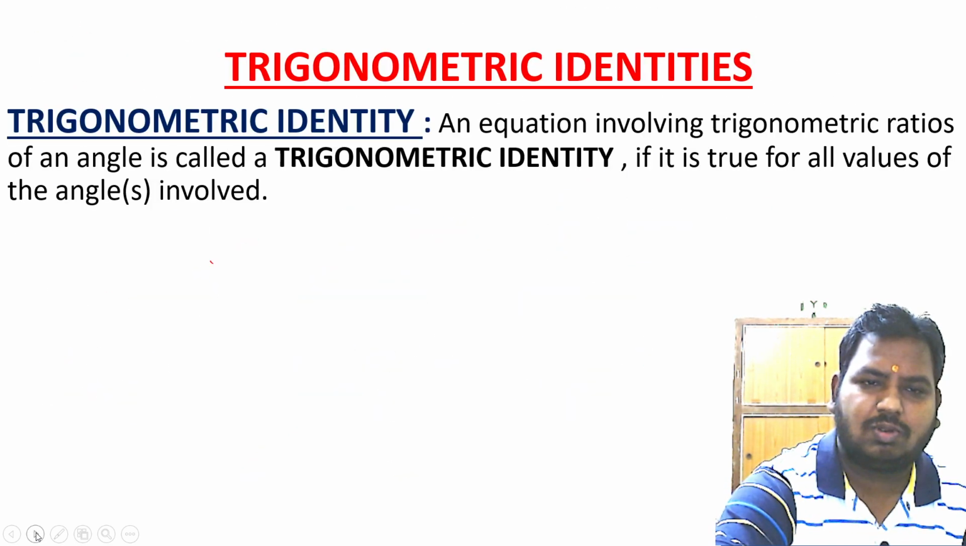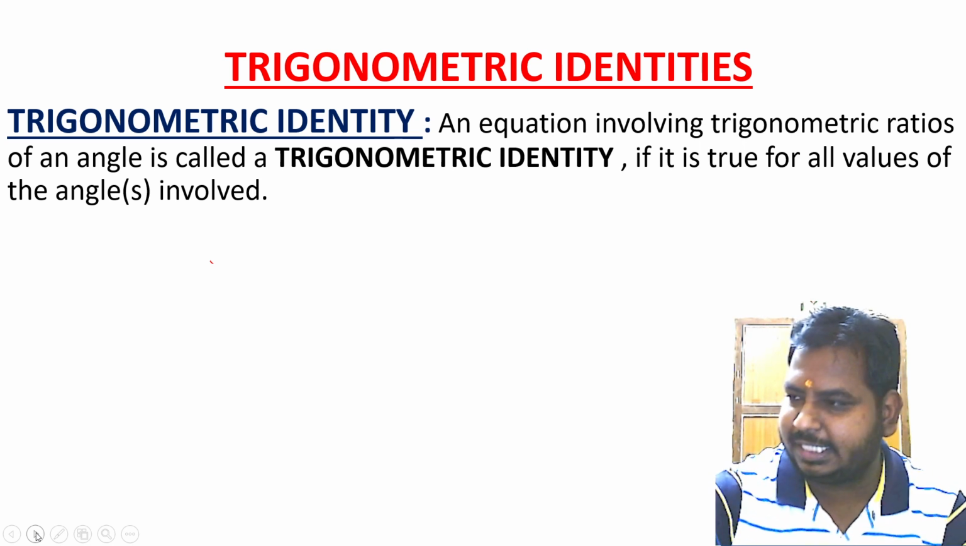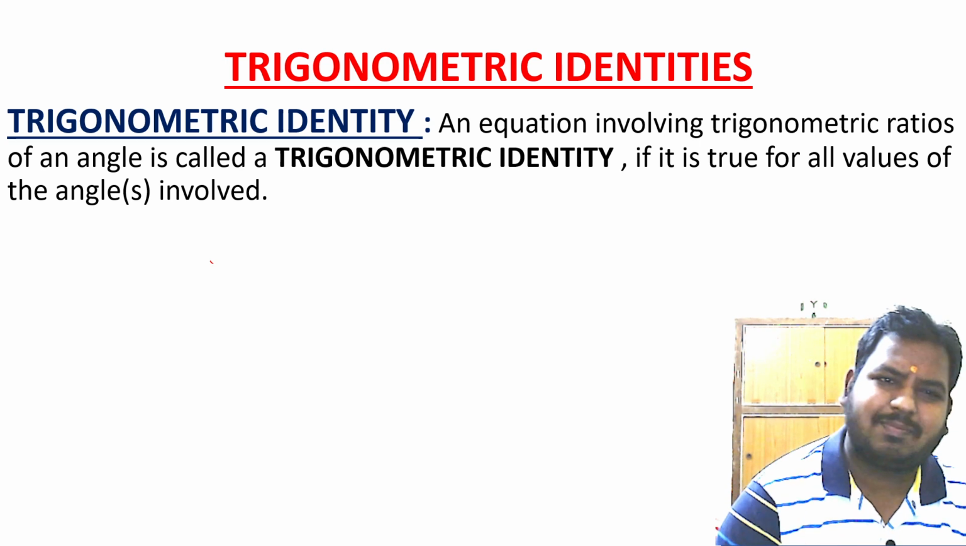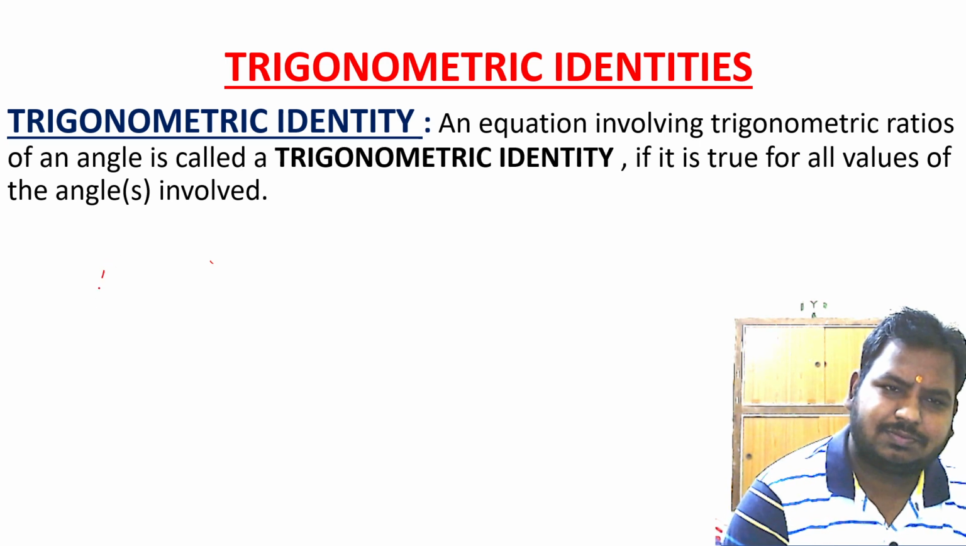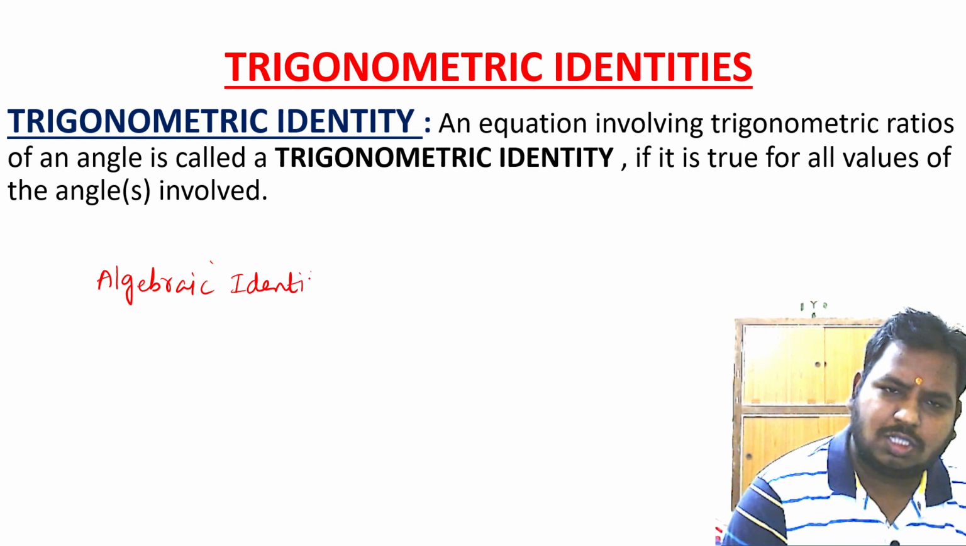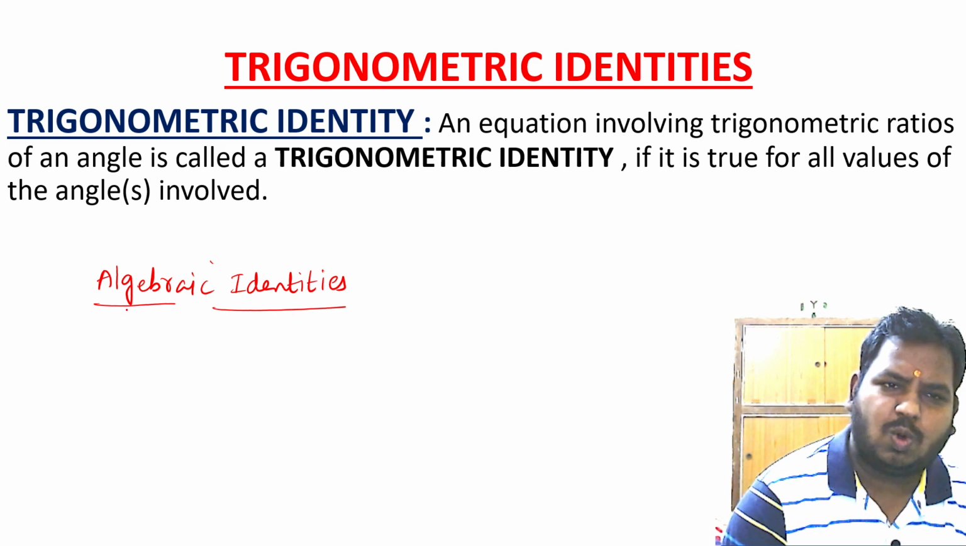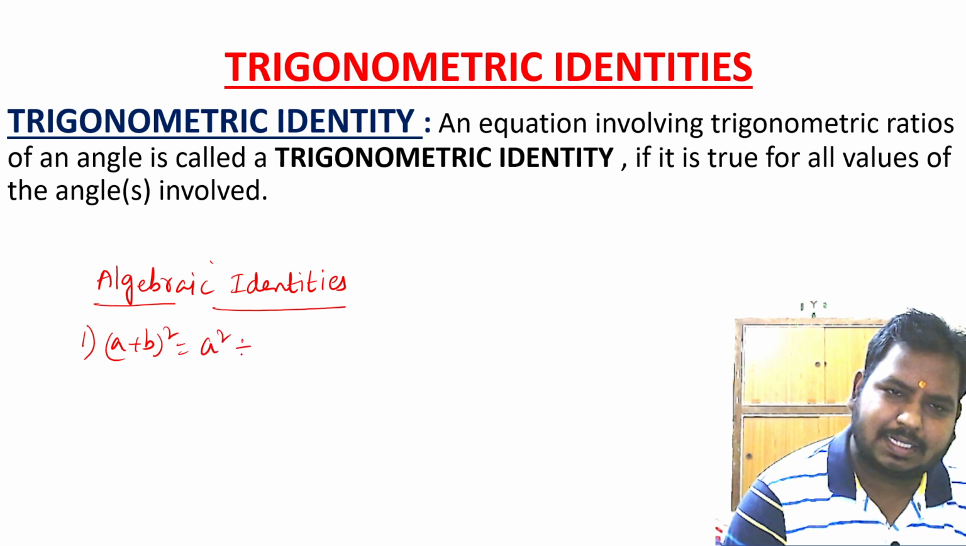Now we will learn about trigonometric identities, but before that we shall recap about algebraic identities. What are algebraic identities? One of the algebraic identities: (a plus b) whole square is equal to a square plus 2ab plus b square.